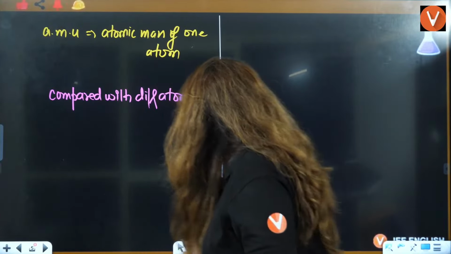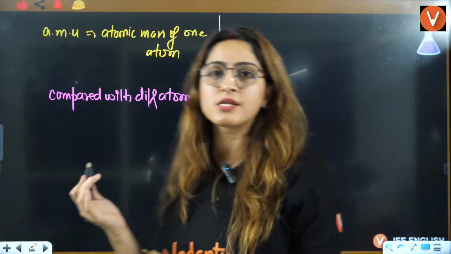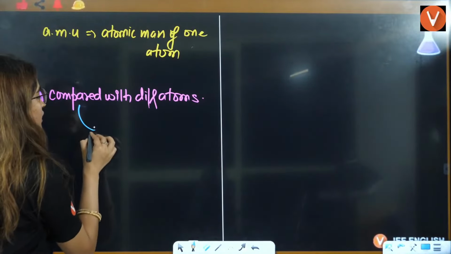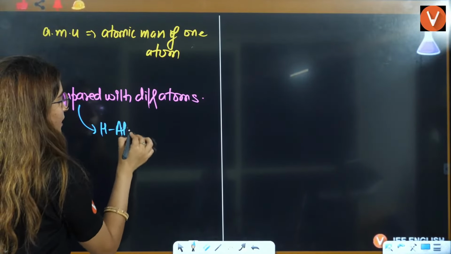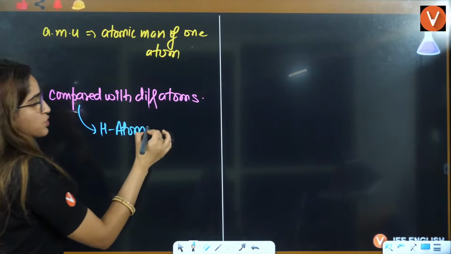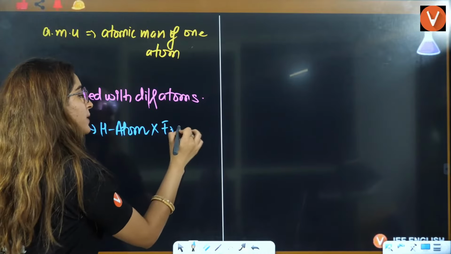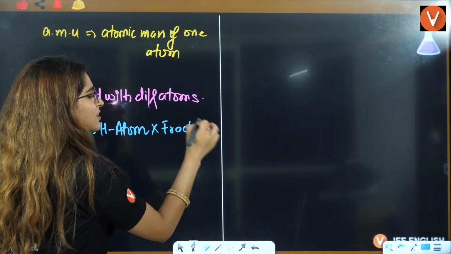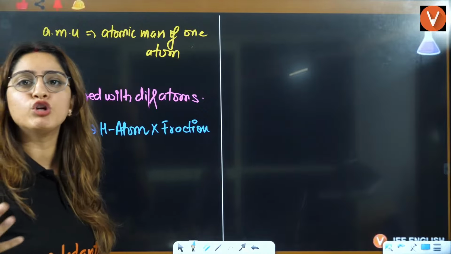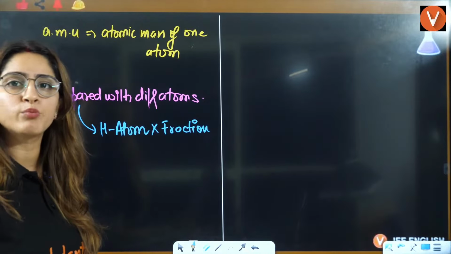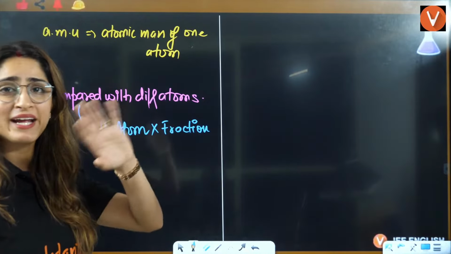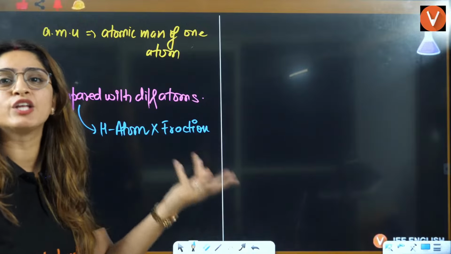Firstly, we compared all the masses with hydrogen atom. But it was not right, because the masses were coming out in fractions. If we have to learn values like 1.18, 1.926, 5 by 8, then what's the point of making new masses?